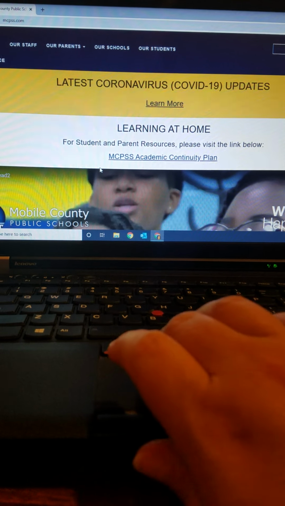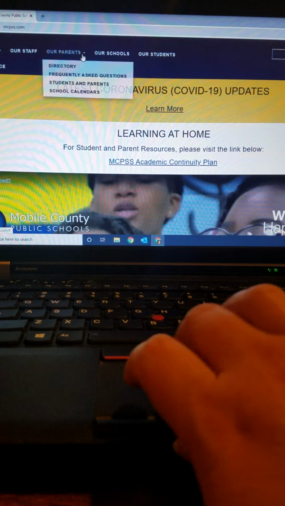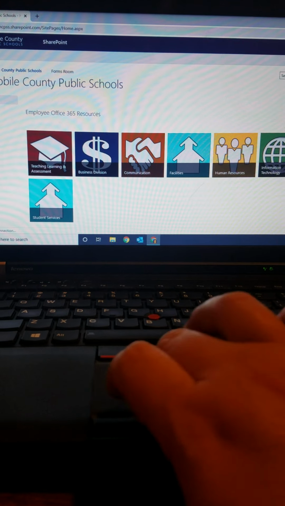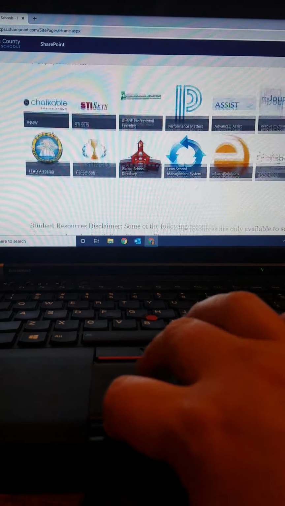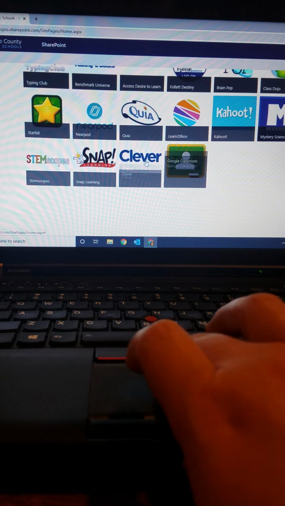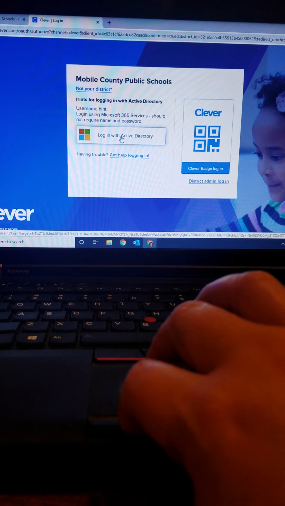the Mobile County Public School website. You would click on our students. I'm going to click on our staff. We're going to scroll down till we get to Clever. Log in with Active Directory.